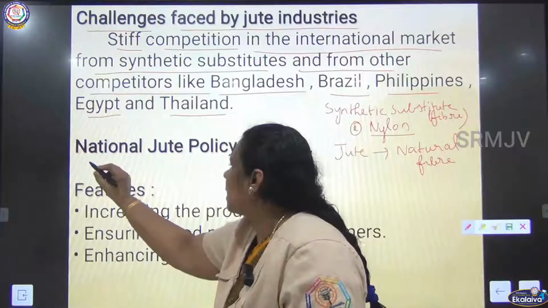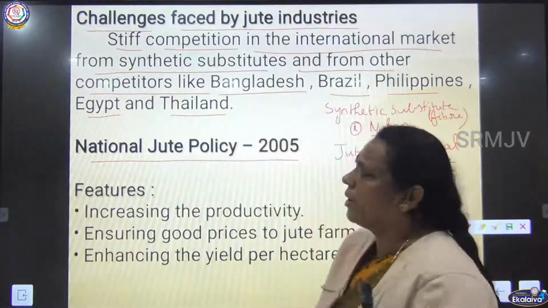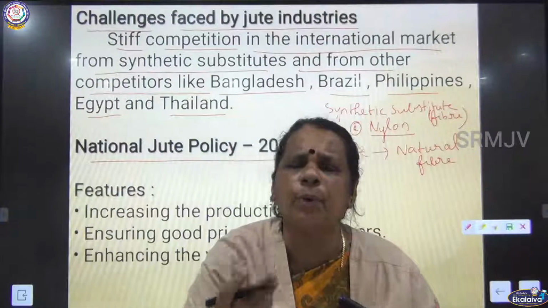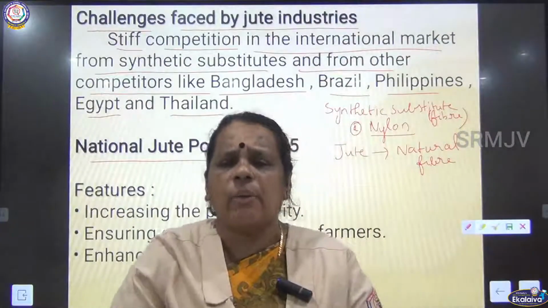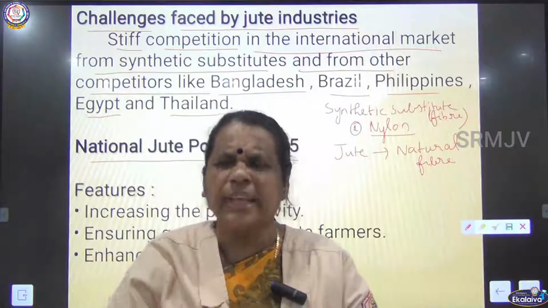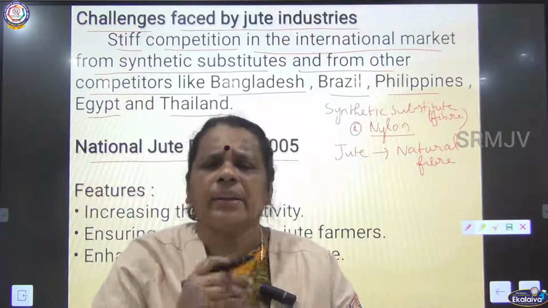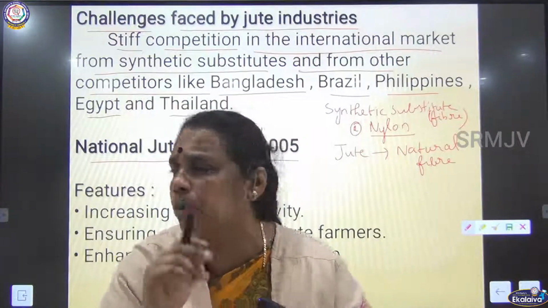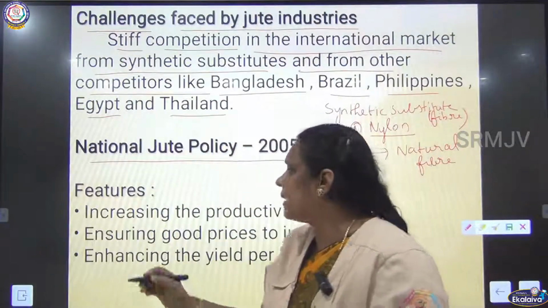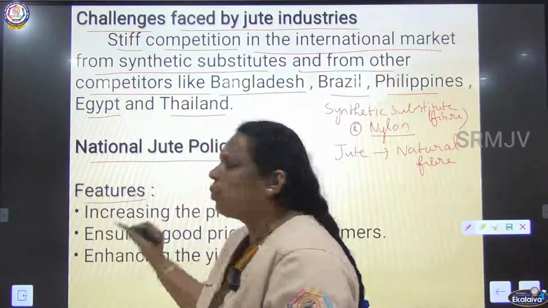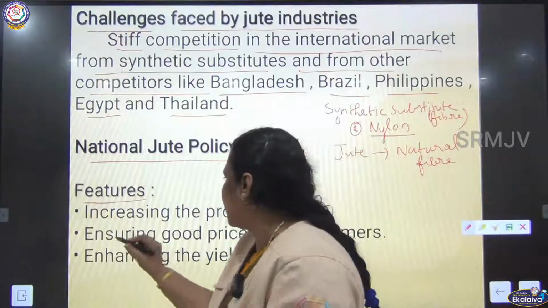So they wanted to improve jute production and increase the usage of jute products. There are certain features of the National Jute Policy. What is the first feature?